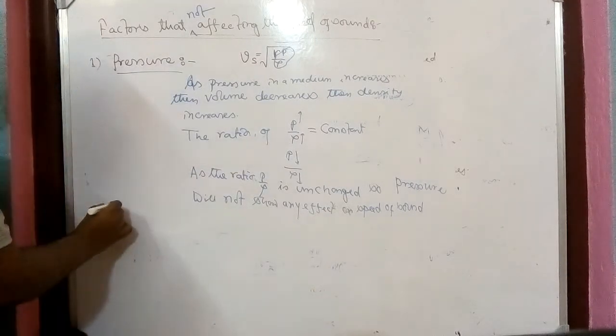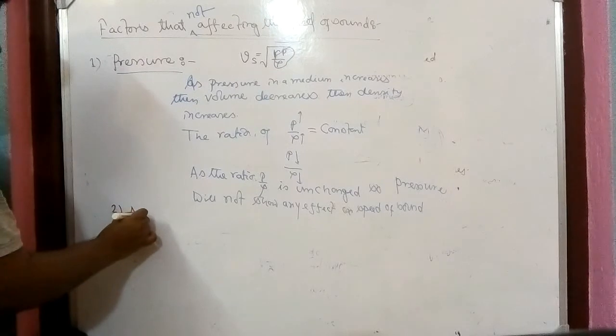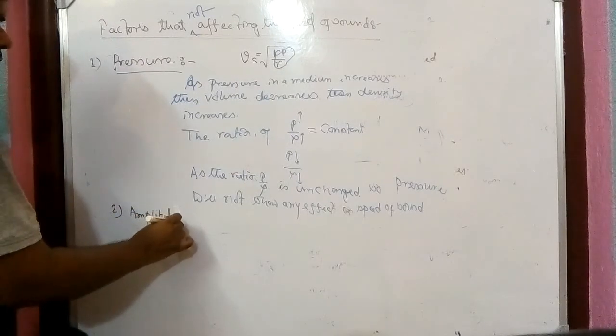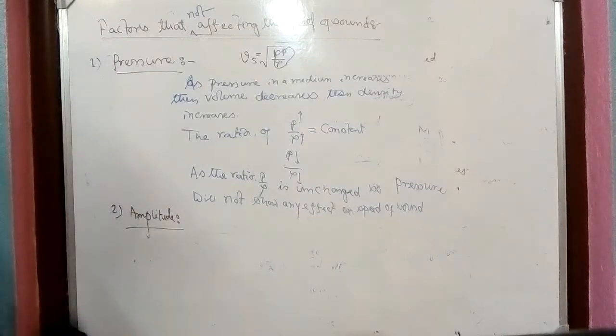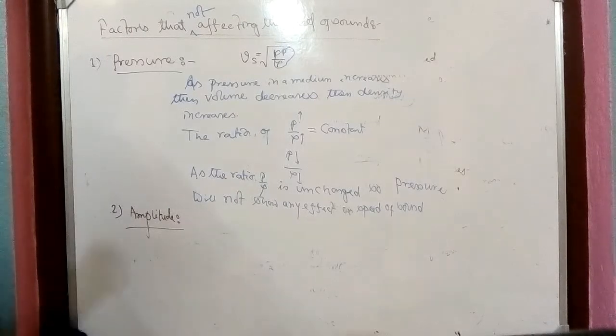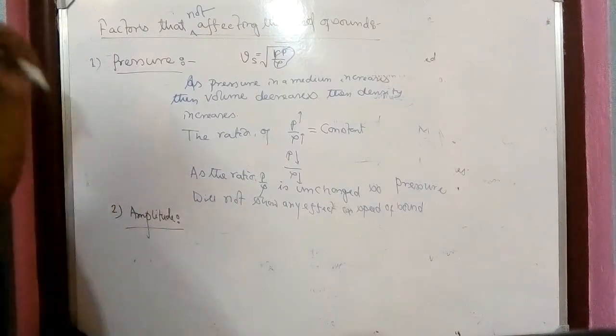Second factor, amplitude. We all know amplitude is the maximum displacement in a medium, the vibration of the particles in a medium. So amplitude doesn't affect the velocity. We also know that it doesn't affect the wave velocity.